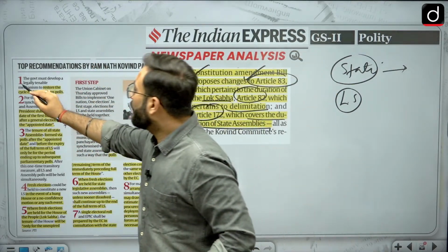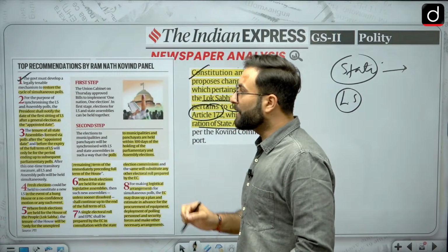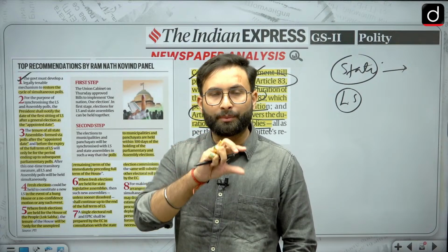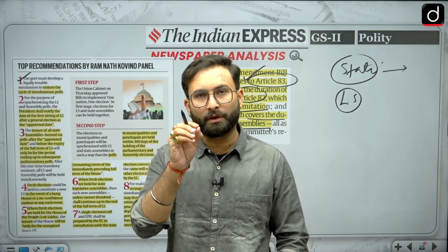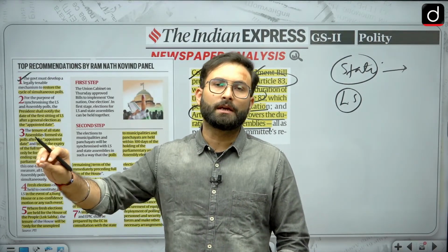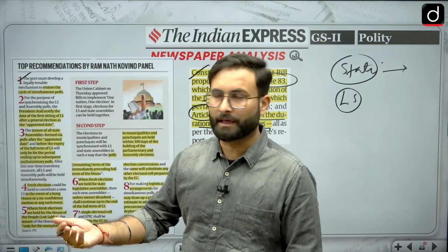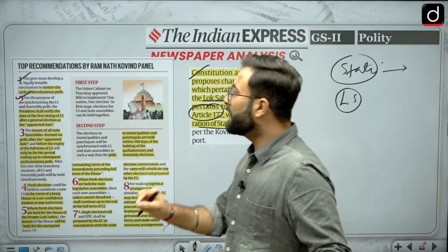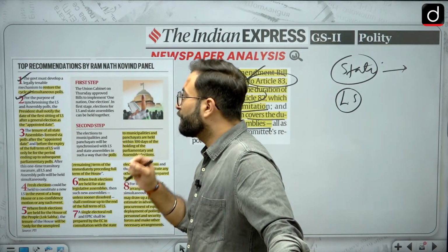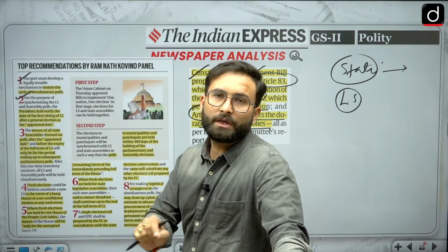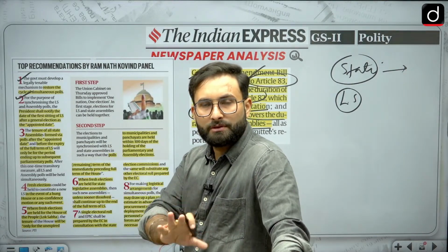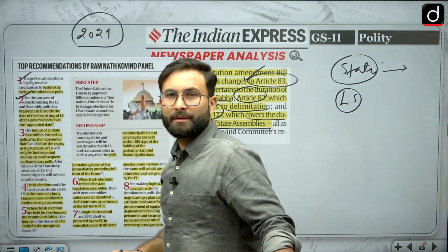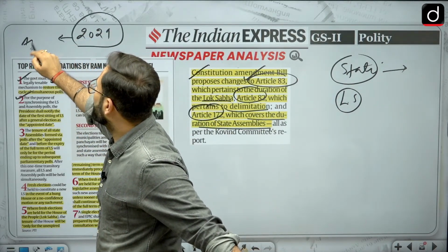Let's see. The government must develop a legally tenable mechanism to restore the cycle of simultaneous elections. Now you have to come up with a particular provision so that you will start the election from a particular day. Okay, and from that particular day you will see that the timings are synced again. Okay, for the purpose of synchronizing the Lok Sabha and the assembly polls, the president shall notify the date of the first sitting of the Lok Sabha after general elections as the appointment date. Okay, so this time 2024 has already happened, so next time it will be 2029. At that point of time they will be going for the appointment date.